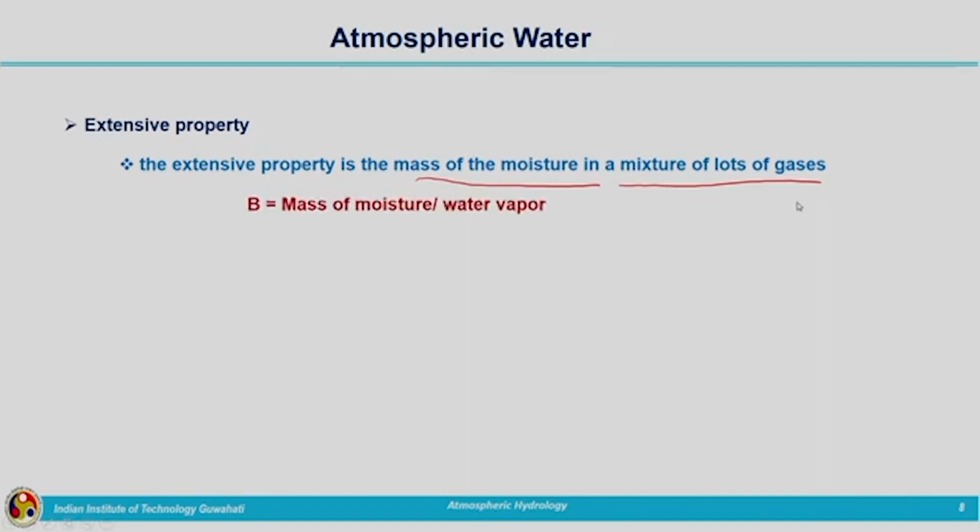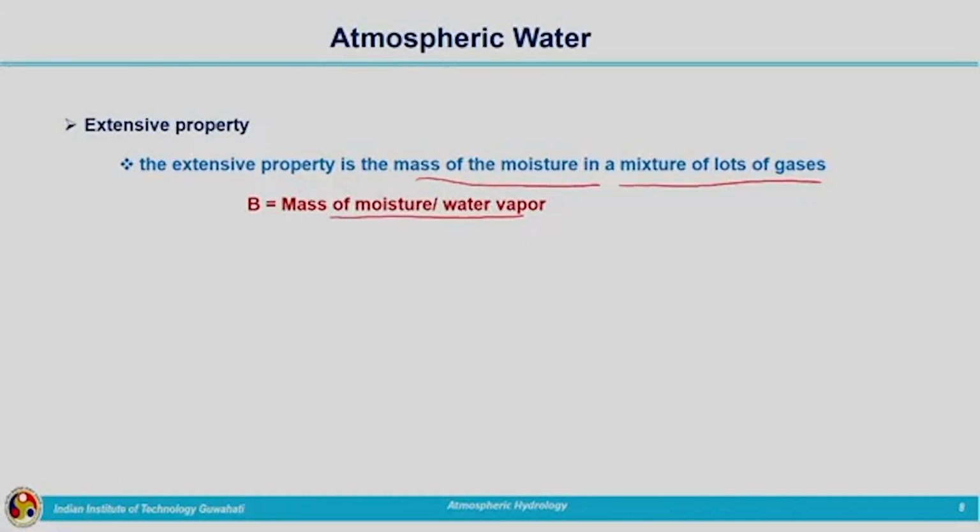B is the mass of the moisture or the water vapor. You should understand the difference between moisture and moist air. In the atmosphere, in addition to this moisture, we are having so many gases present. That is, moist air is the combination of different gases along with the moisture or the water vapor. So, our extensive property B is the mass of the moisture or water vapor.